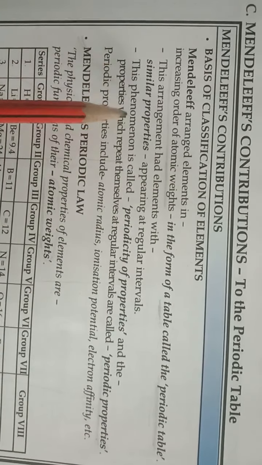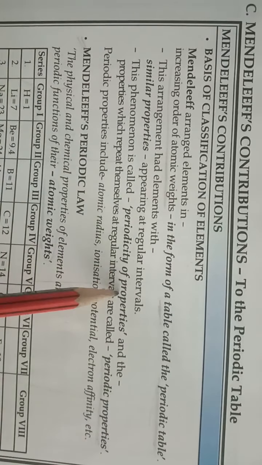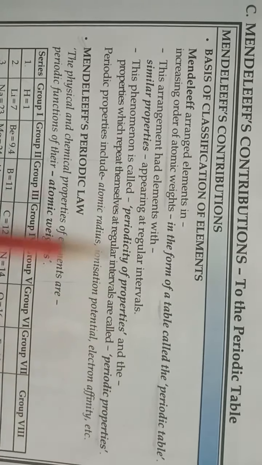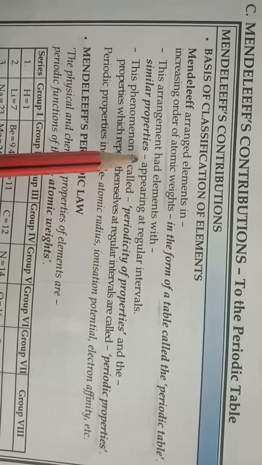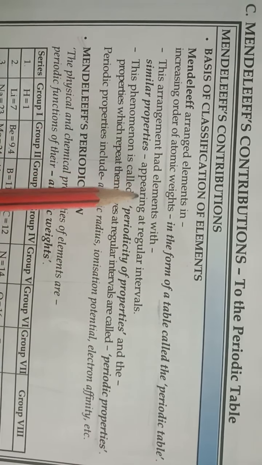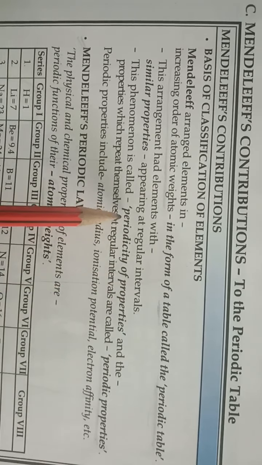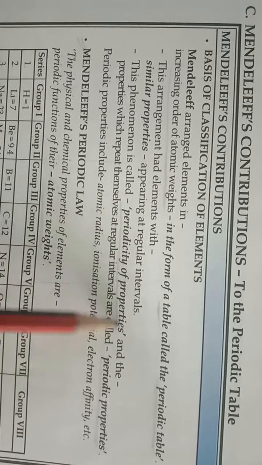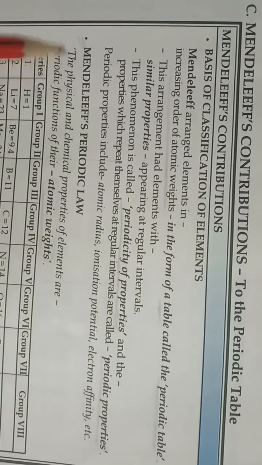This phenomenon is called periodicity of properties. So reoccurrence of the properties after a regular interval is known as periodicity of properties.